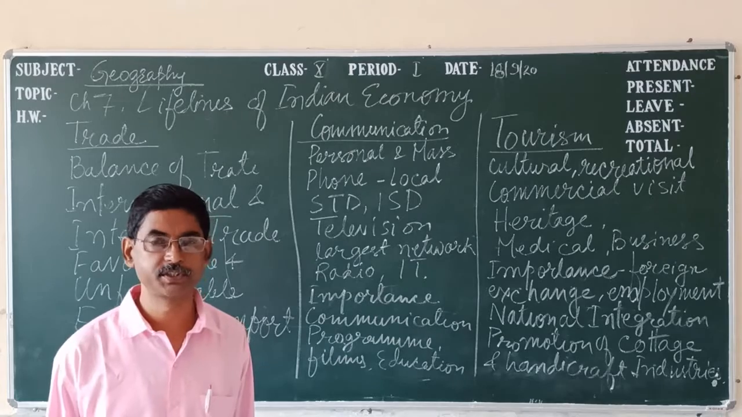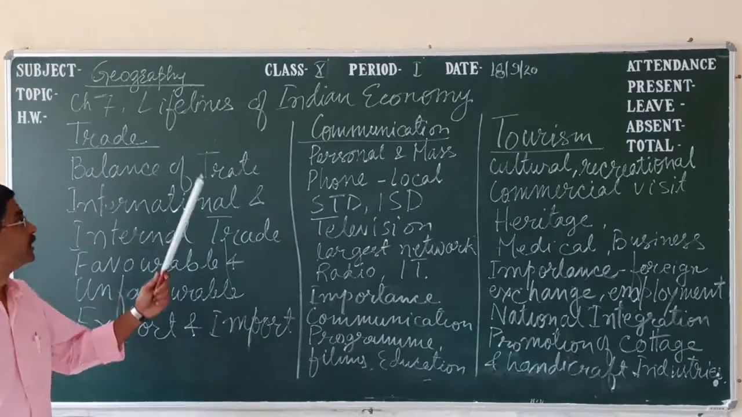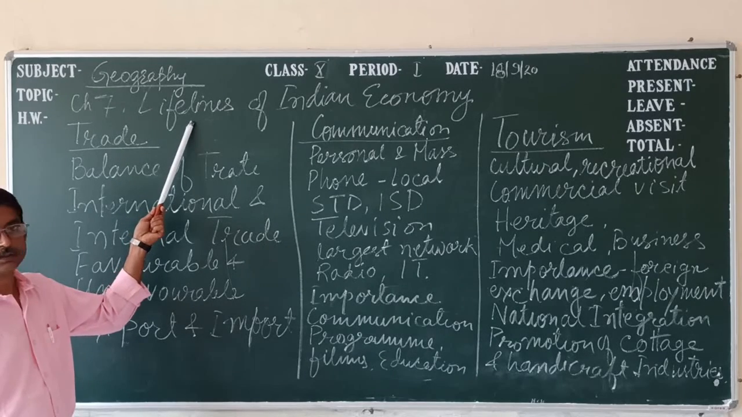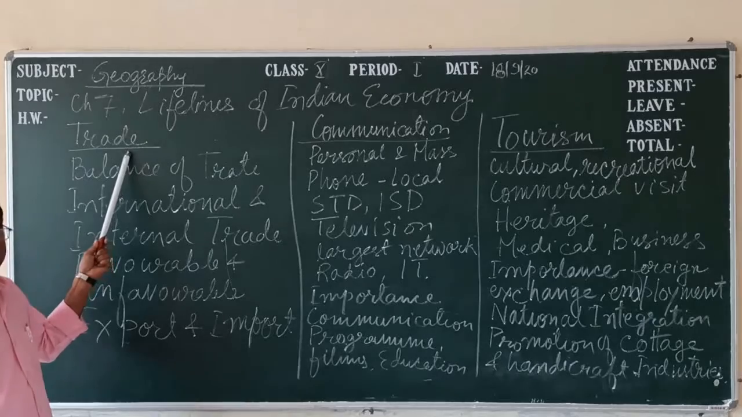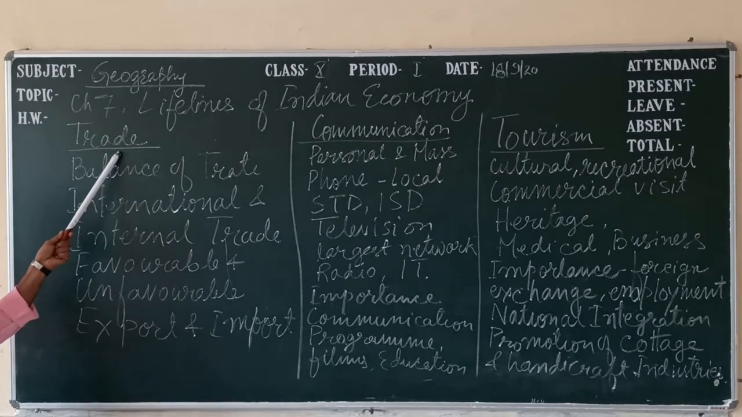Today's topic is Geography, chapter number 7. The remaining part, lifelines of Indian economy or national economy. The first one we will see is trade. What is the meaning of trade? Trade means exchange of goods and services.